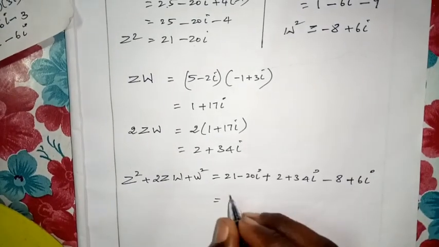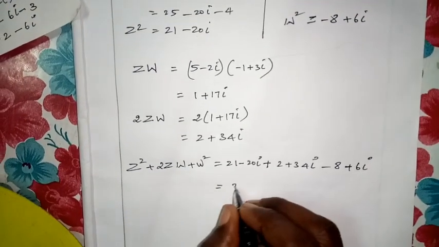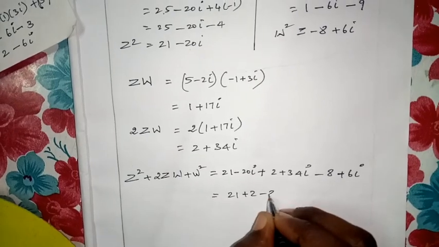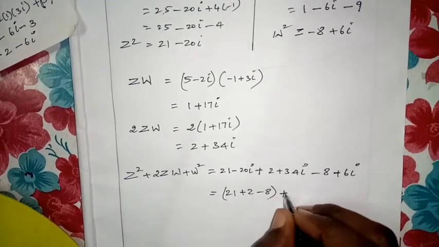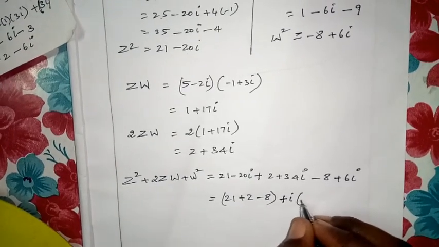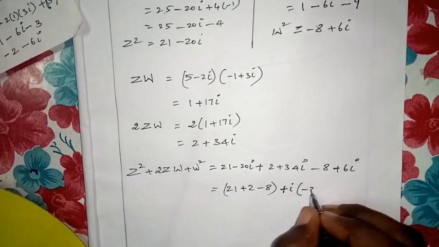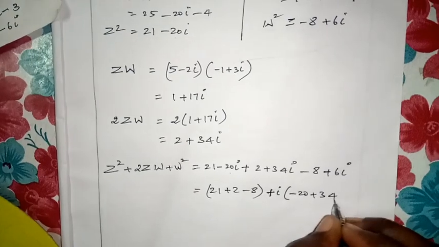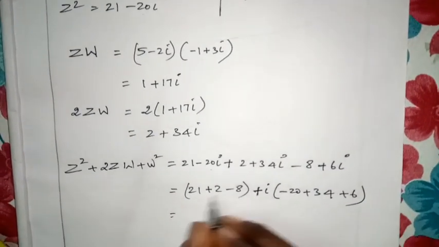Then combine all the real values: 21 plus 2 minus 8, then write plus i, and inside the bracket write the coefficient of i: minus 20 plus 34 plus 6. Then add this.